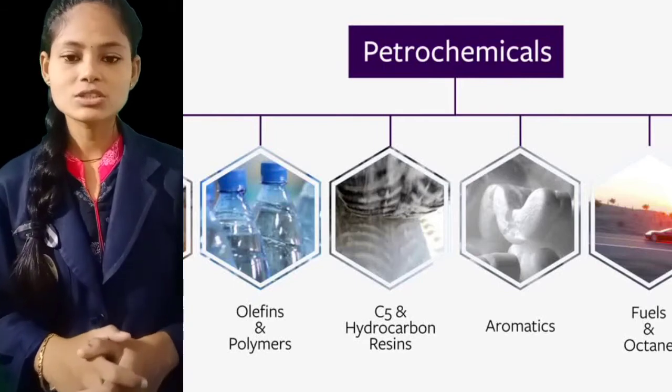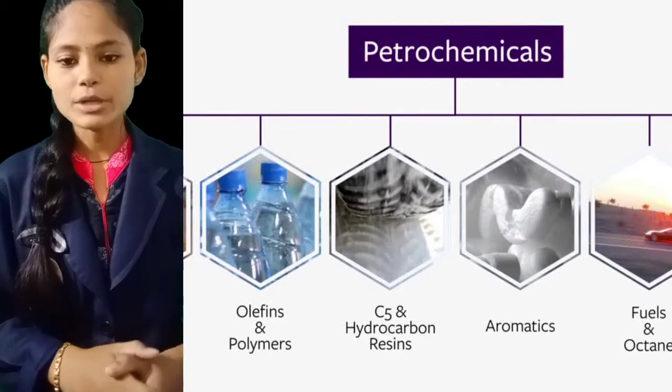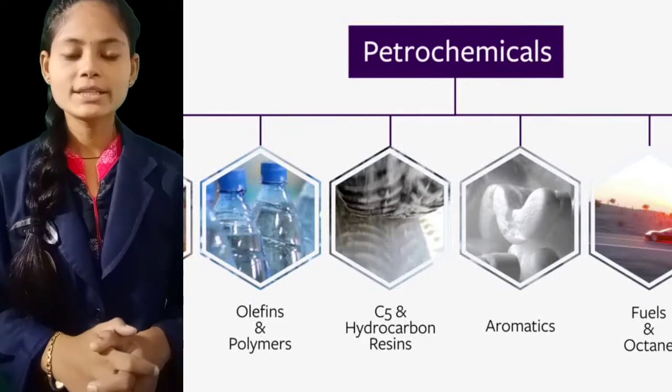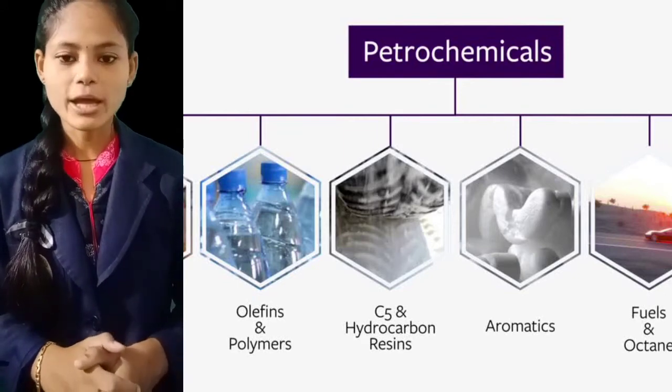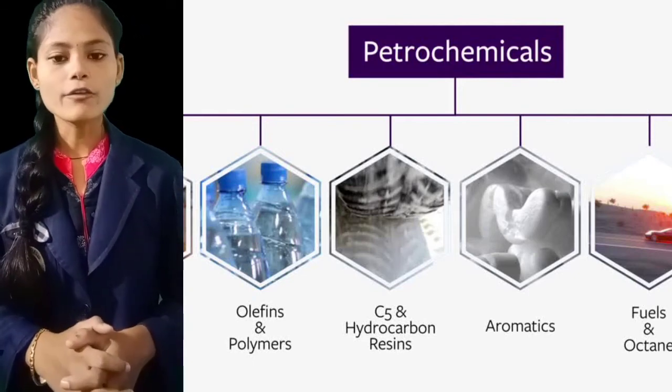Now, the various constituents of petroleum are used for various purposes, such as making detergents, dyes, plastics and other chemicals. Such constituents are known as petrochemicals. What are petrochemicals? These are the various constituents of petroleum.